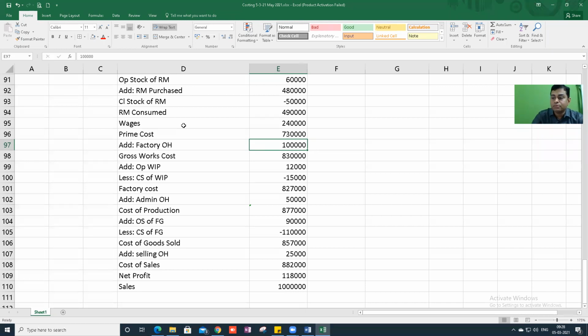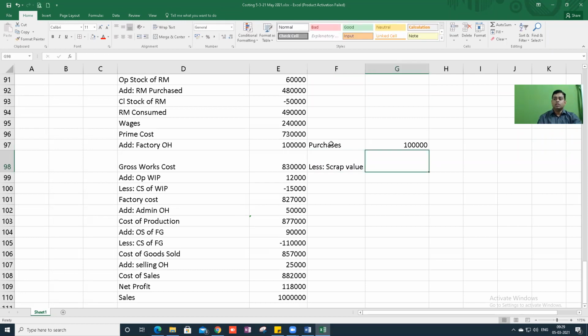One student asked me, Pavan sir, in the pro forma cost sheet, credit for recoveries is there. What is the meaning of that? It is nothing but scrap value. For example, I bought 100 units and spent 1 lakh rupees. But in that lot, 2 units are defective. The defective units I am able to sell for 500 rupees. So purchases 1 lakh, less scrap value of defectives 500 rupees. What is your net cost of purchase? This minus this. This is known as credit for recovery.